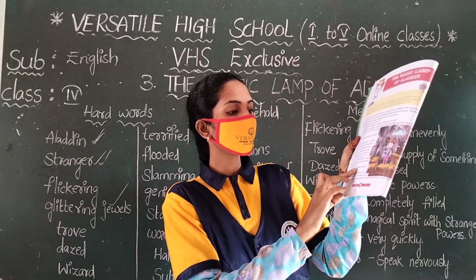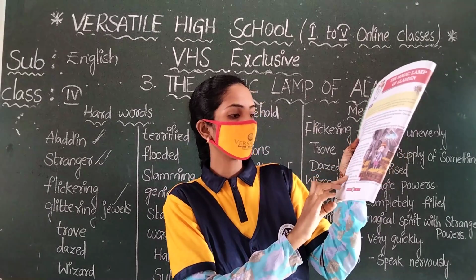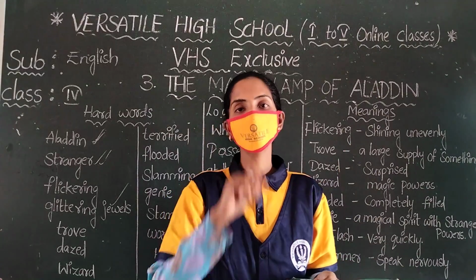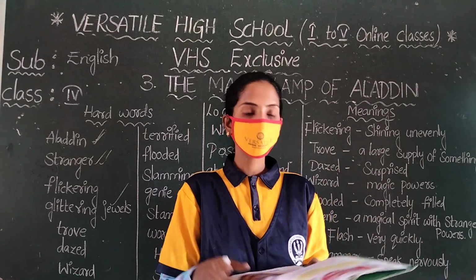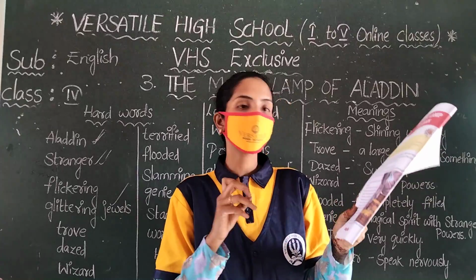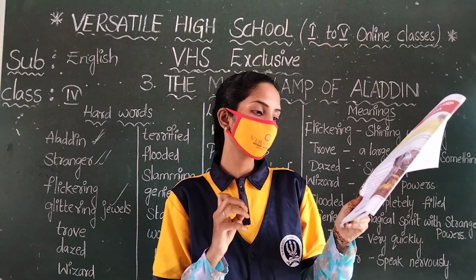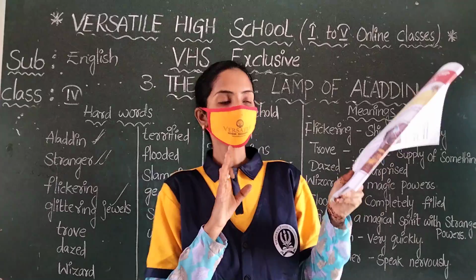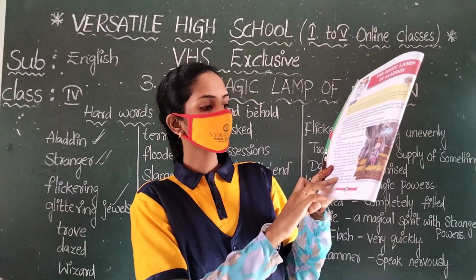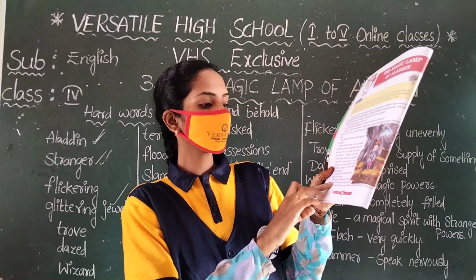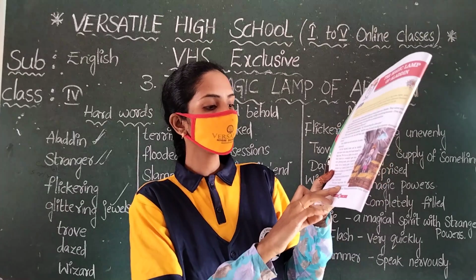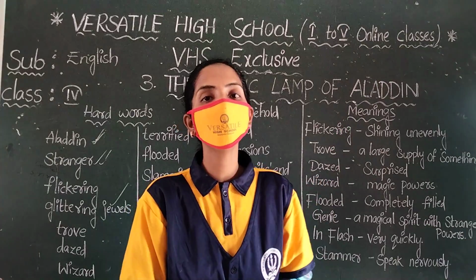Put out the flame and bring me the lamp, said the stranger. There was a stranger above. He said, you must bring the oil lamp. Aladdin wondered, why should he want only an old lamp? He must be a wizard.